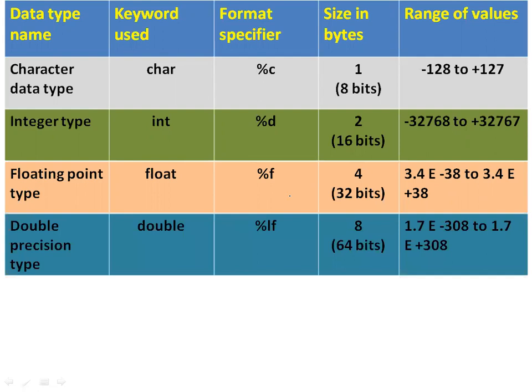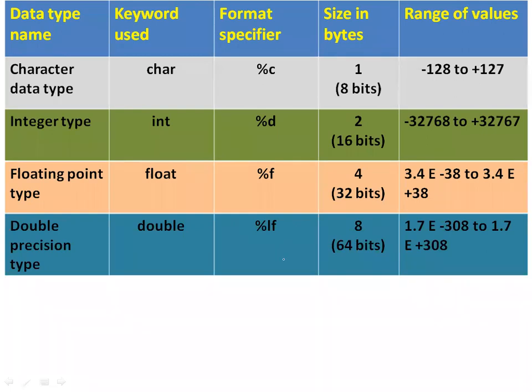Next, the double precision type. The keyword used is double, the format specifier is %lf, and the size is 8 bytes. The range of values is 1.7 e minus 308 to 1.7 e plus 308.